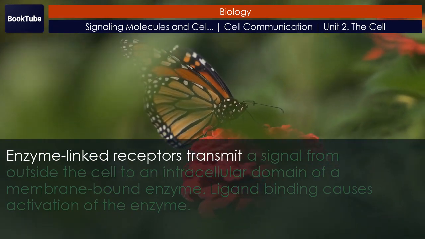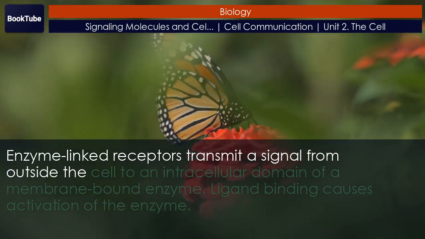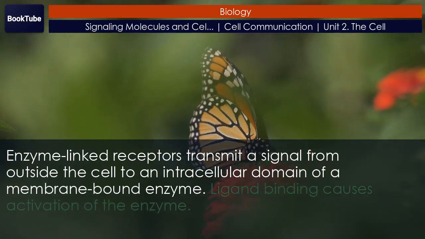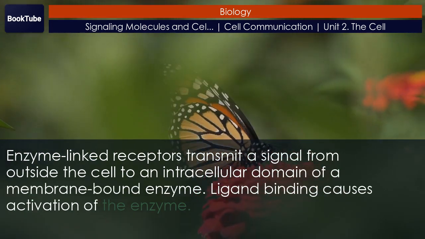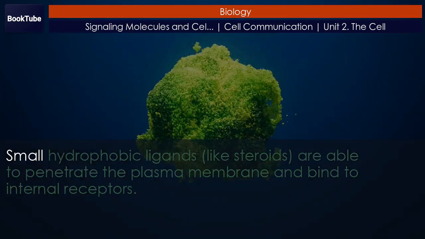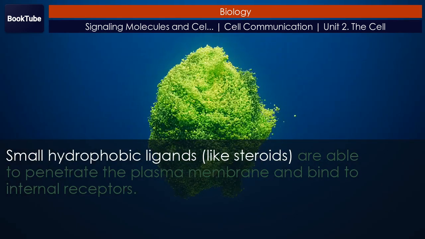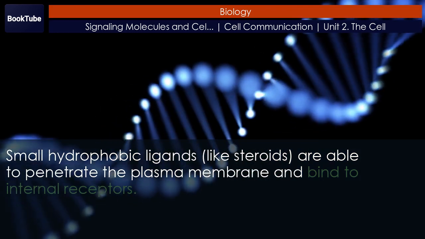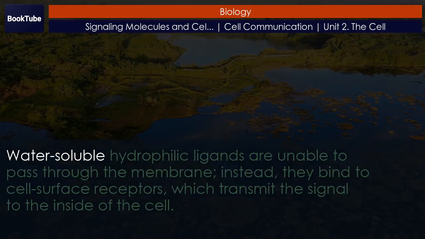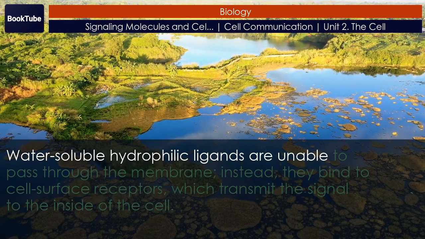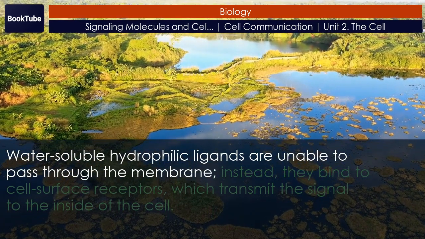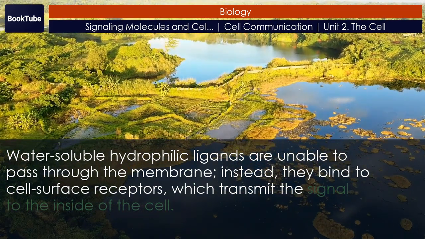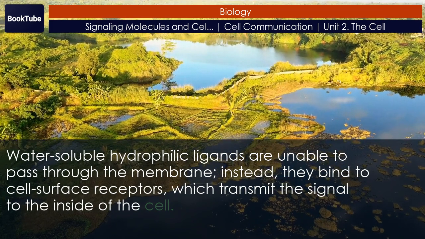Enzyme-linked receptors transmit a signal from outside the cell to an intracellular domain of a membrane-bound enzyme. Ligand binding causes activation of the enzyme. Small hydrophobic ligands, like steroids, are able to penetrate the plasma membrane and bind to internal receptors. Water-soluble hydrophilic ligands are unable to pass through the membrane. Instead, they bind to cell surface receptors, which transmit the signal to the inside of the cell.